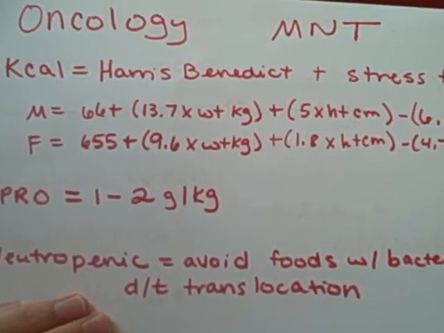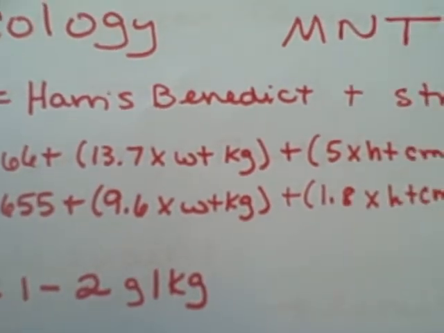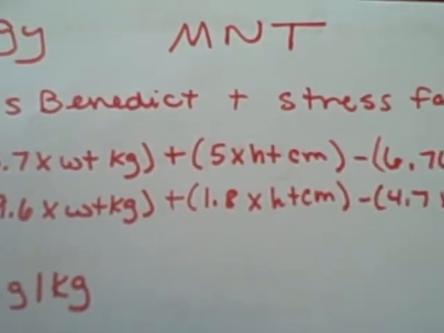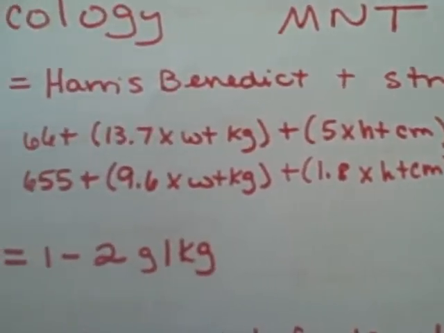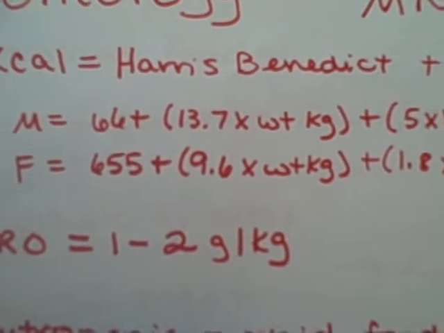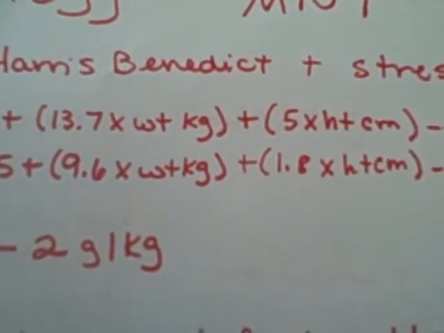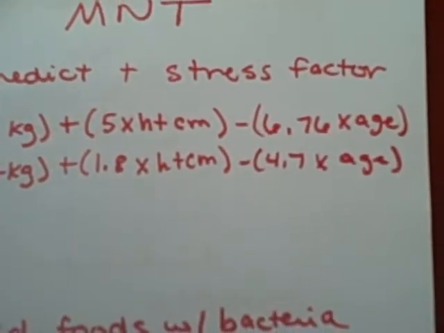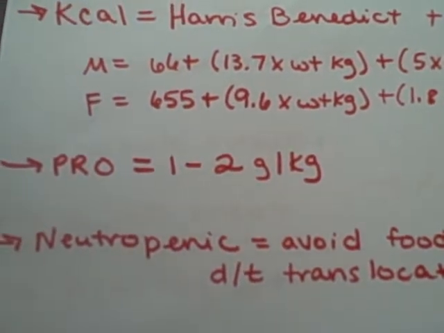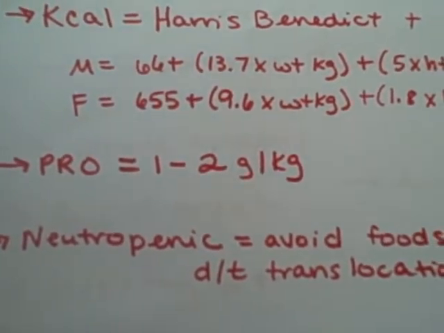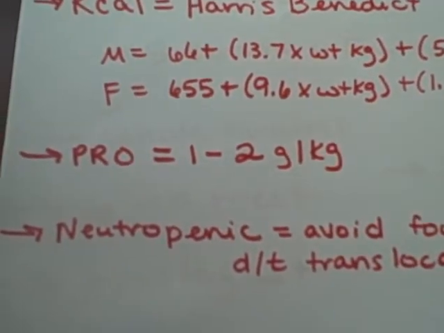The Harris-Benedict equation for males is 66 plus 3.7 times weight in kilograms plus 5 times height in centimeters minus 6.76 times age in years. For females, it is 655 plus 9.6 times weight in kilograms plus 1.8 times height in centimeters minus 4.7 times age in years. The protein is 1 to 2 grams per kilogram depending on if the patient is stressed or not. If the patient has sepsis or is stressed, the protein will increase.